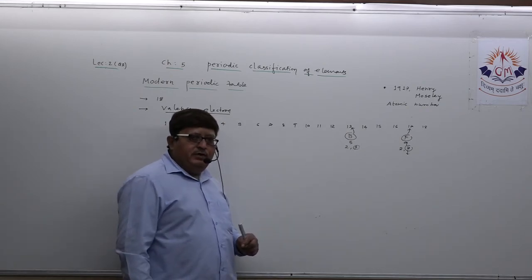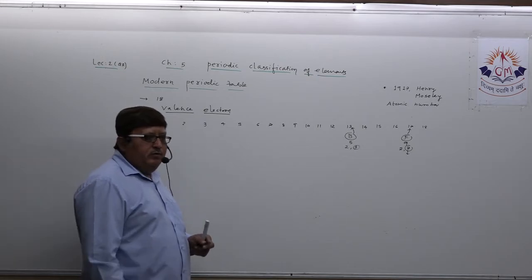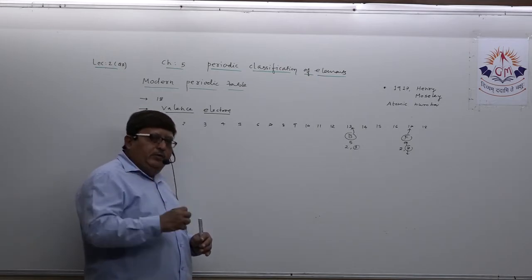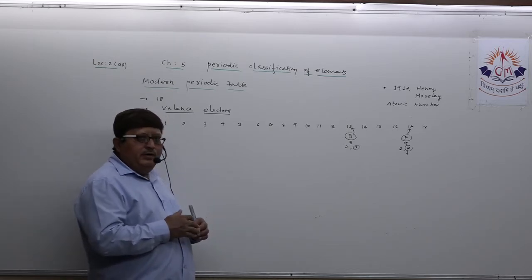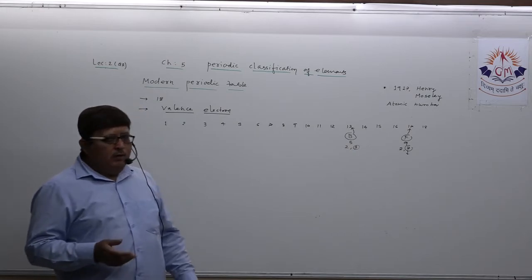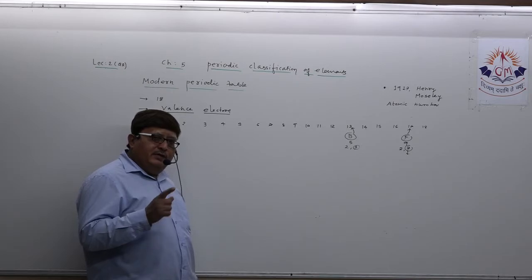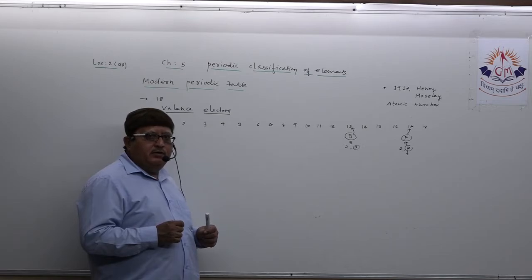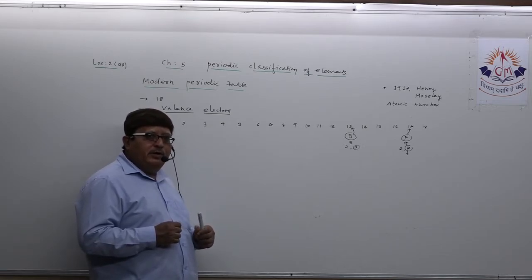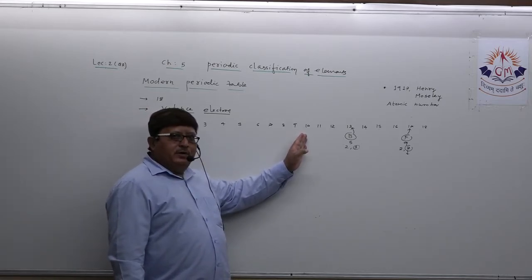But if you write its electronic configuration 2, 7, what does it mean? It has 7 electron in the outermost orbit and has tendency to accept 1 electron. So this way you can determine the properties of all element, not only by just deciding their position in modern periodic table, but also by developing its electronic configuration. Is it clear in your mind? Mostly that way you need to target.